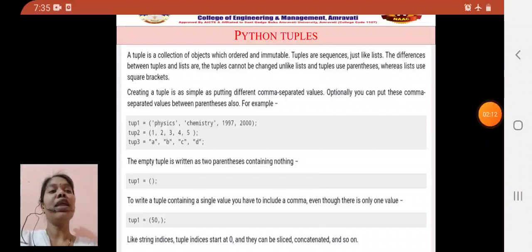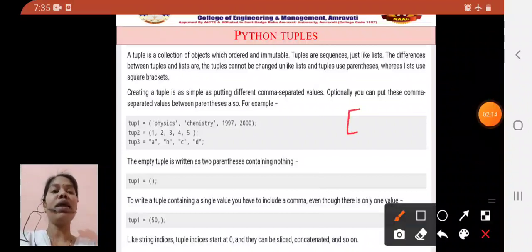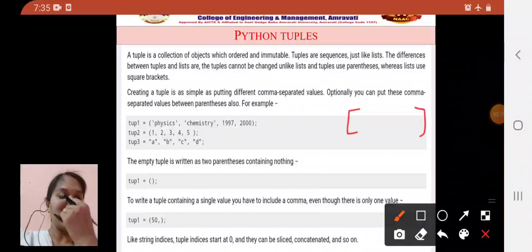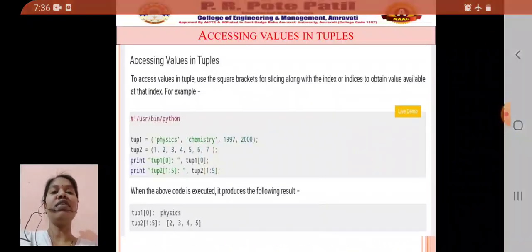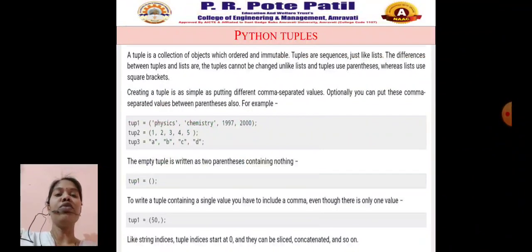Like in a list, the square bracket is compulsory, but in a tuple, if you give the brackets, okay, otherwise even if you don't give them, that will also be considered a tuple here. The empty tuple is written as two parentheses containing nothing. So tuple1 equal to empty parentheses means it doesn't contain anything.